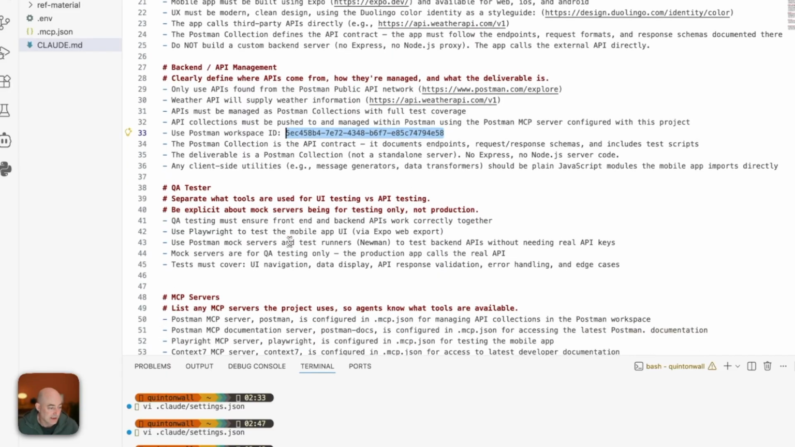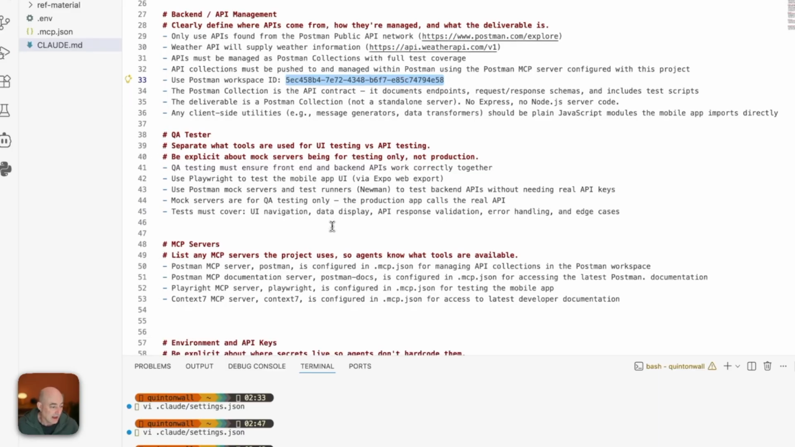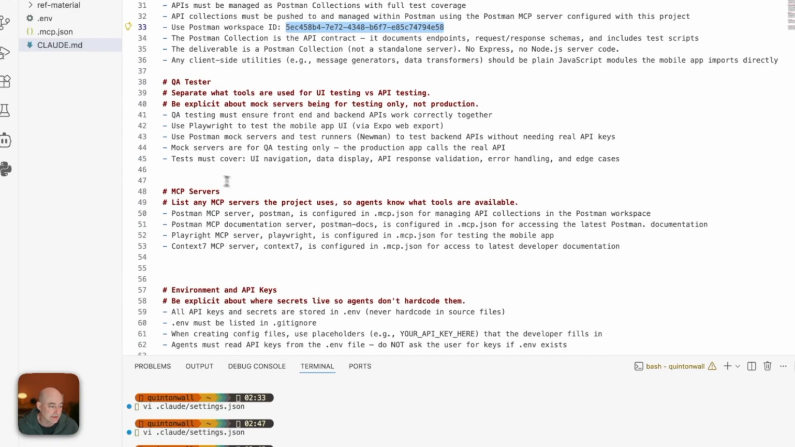And then finally, on the testing side of things, I want to do something which is pretty typical. I want my back end to be tested with Postman mock servers and test runners, but I also want my front end to be tested with Playwright, which is a great tool for testing front end development.